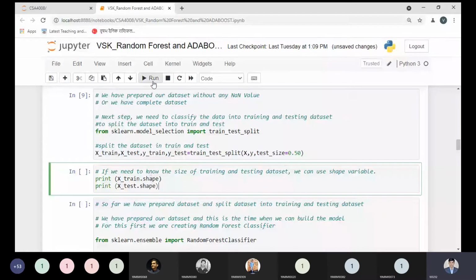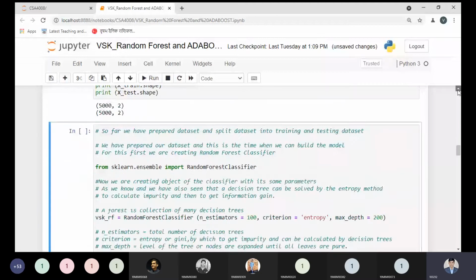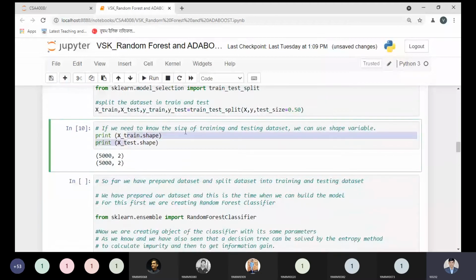Now it is showing over here that 5,000 values each randomly belong to the training data and testing data, representing the features or independent variables, because you have chosen the independent variable values. Okay, so this is how our data will be split. And now our data has been split over here without any doubt.